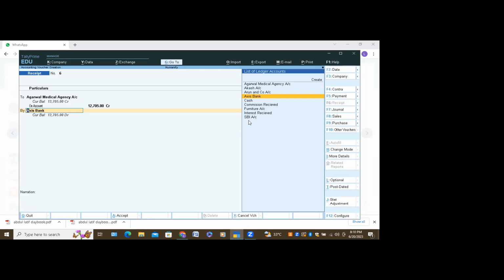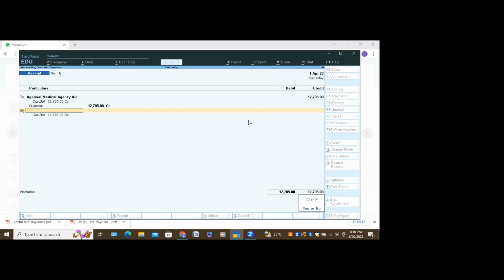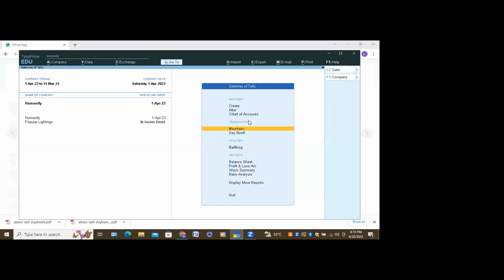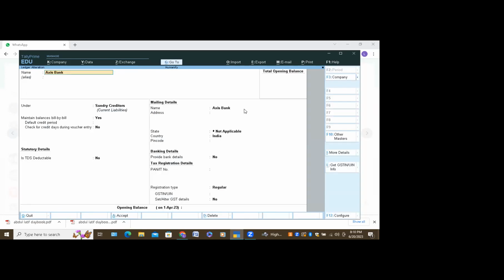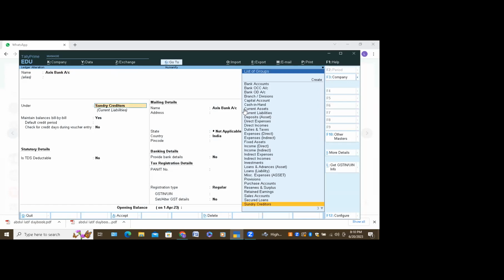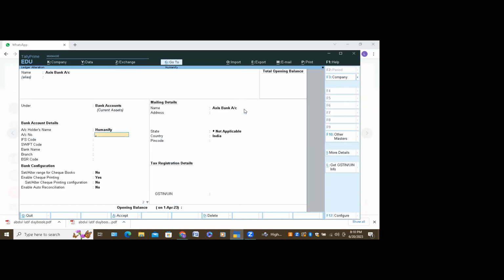You cannot do alter here, you have to come back. Go to the alter option. Ledgers. Select Access Bank. From here you change it for bank account under the group. Press enter. Accept.